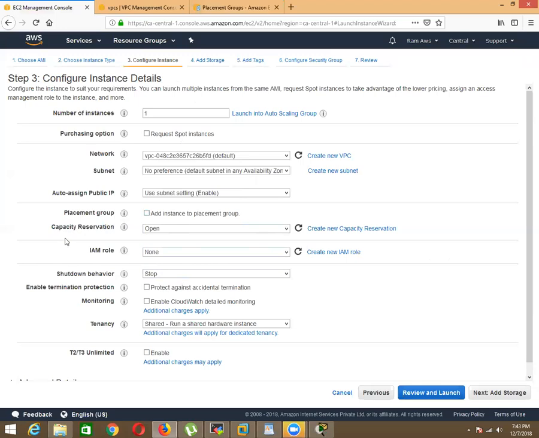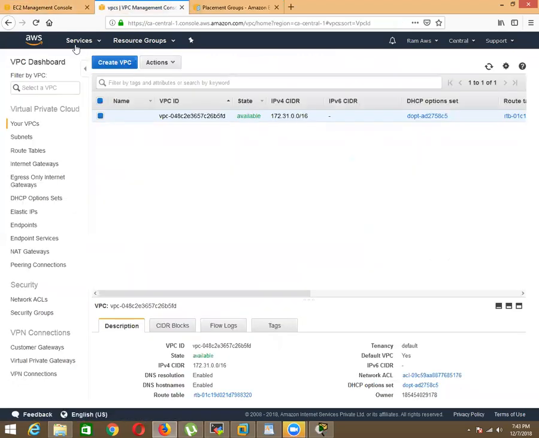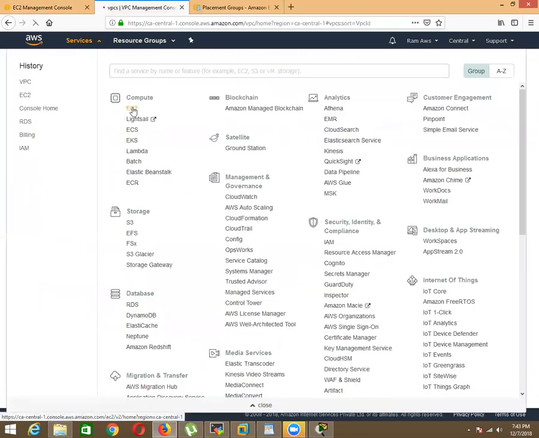So this capacity reservation is specifically designed for people who really want to have low expenses, and they want to use the instance at regular intervals, but they don't want to incur more expense, so they can go for this capacity reservation. Already we have discussed this one when we discussed the types of payment plans in AWS, correct?